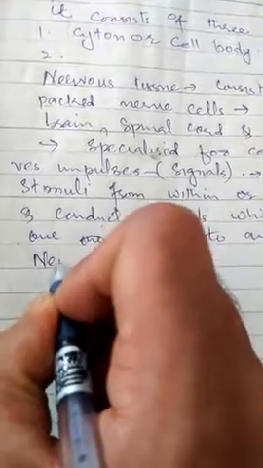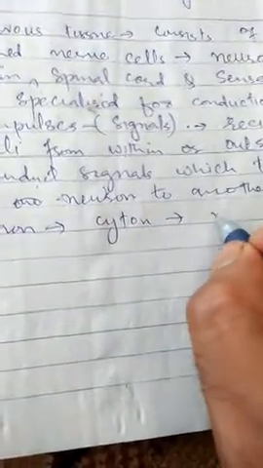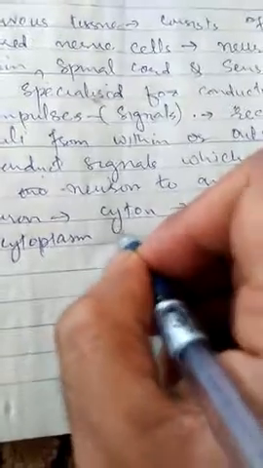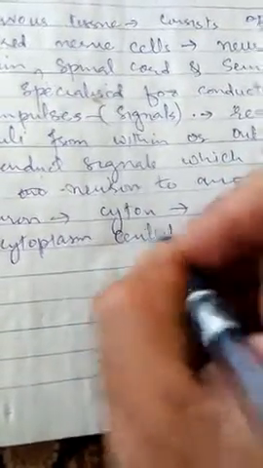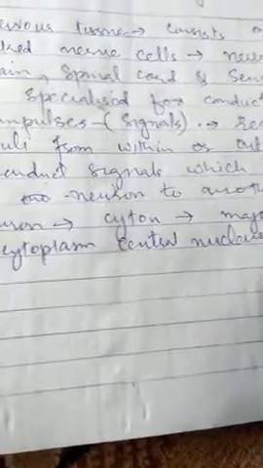What is a neuron? Each neuron is composed of three parts. Cyton: it contains the major concentration of the cytoplasm and the central nucleus of the neuron.